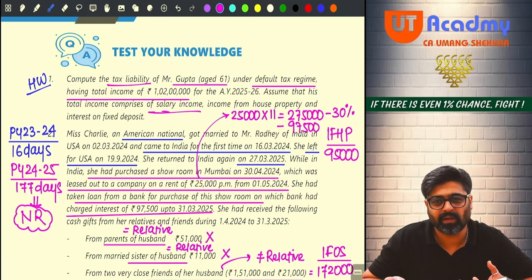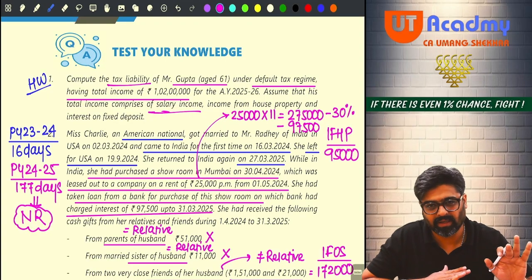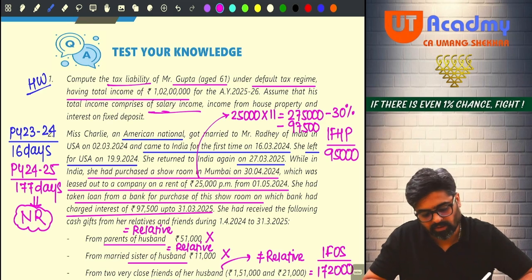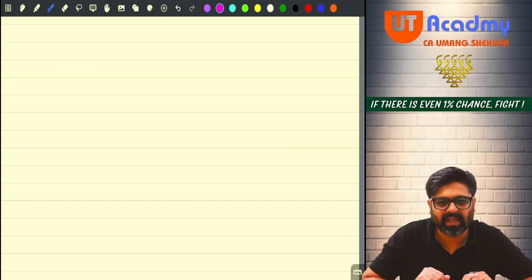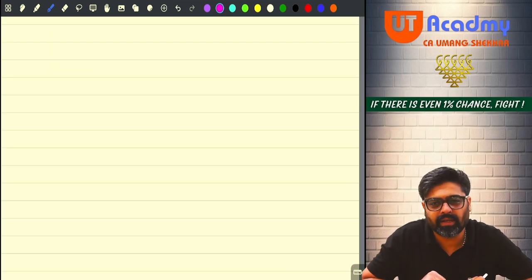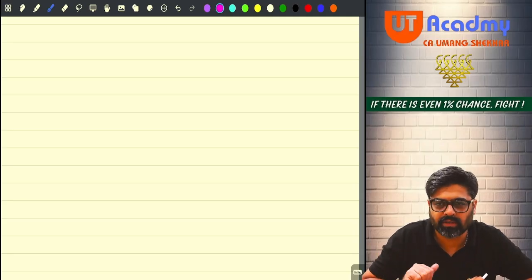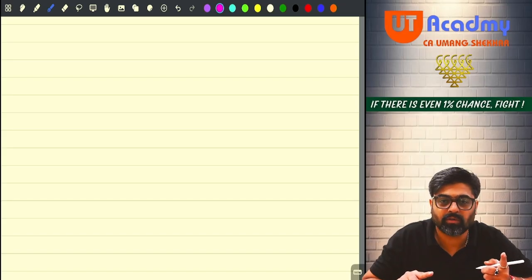On the entire total income, you are supposed to apply special rates? No, 115BAC rates, normal rates. So apply the normal rates and calculate the tax liability. But when you calculate the tax liability, see, up to 50 lakhs there was no surcharge. If you cross 50 lakh, there is a surcharge of 10%. But if you cross 1 crore, there is a surcharge of 15%.